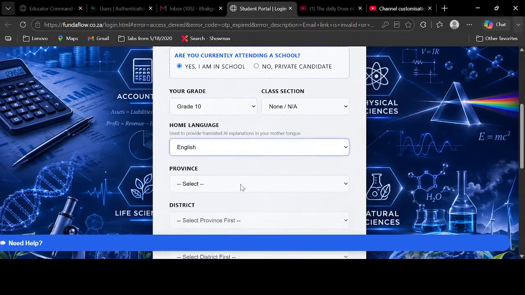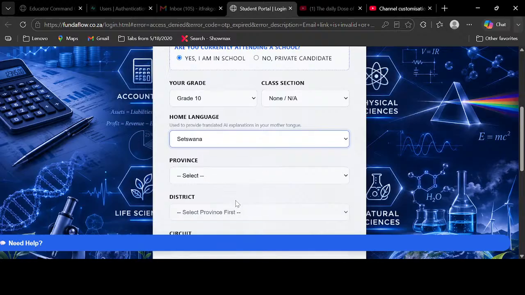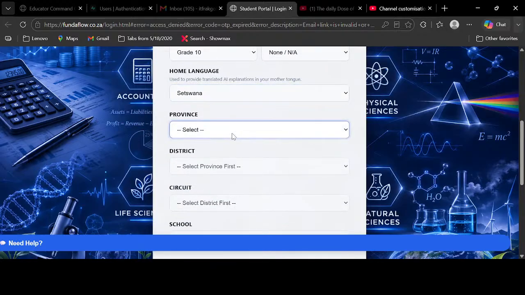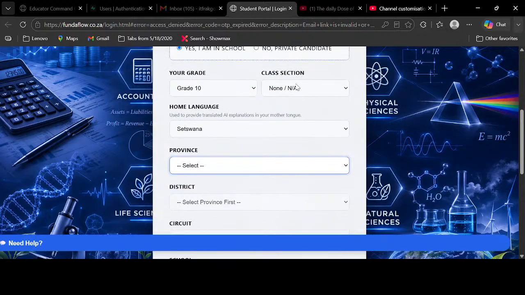Then my home language is Setswana. I'm gonna choose Setswana on this one. And then province. Okay, they asked you grade 10. First, let's explain the A, B, C, D. Why is that? Guys, remember in school, if you have a bigger school, you are not doing just grade 10, you're doing A, B, C, D. You can be doing A, B, or C, depending on how big the school is.